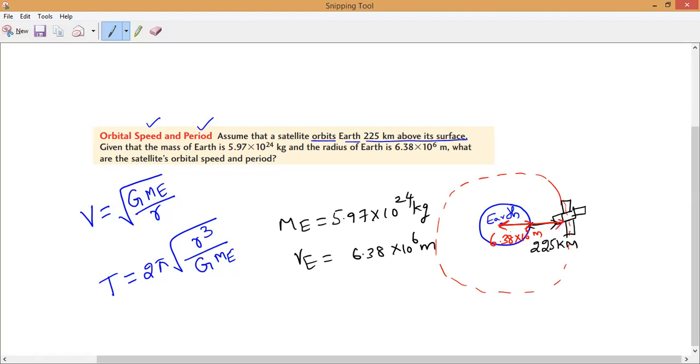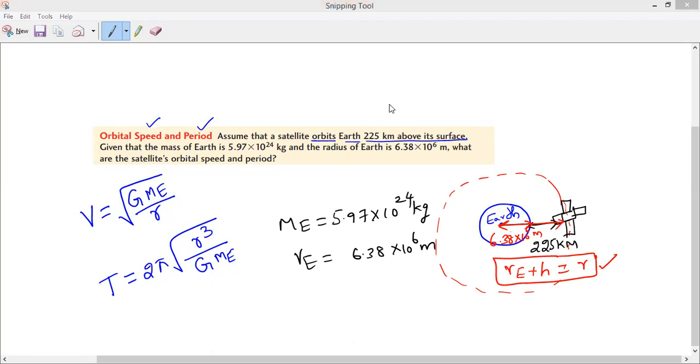So the total distance is the radius of the Earth plus the satellite's height from its surface. That will give us R, the total distance. Is it yes or no, guys? That is what you have to remember. So this is what we have to calculate now. Till here, any doubt, anybody? If not, we'll proceed.